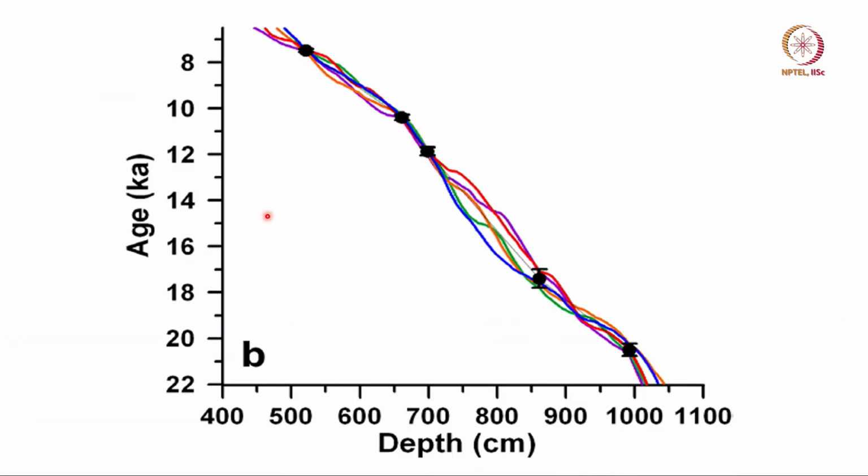Now, you must remember that when you use proxy data, we convert the data obtained from various depths to age. Now, this conversion is not perfect. It is done in certain periods for which we have the dating using radioactive decay of some species like uranium or carbon or others, but they are done only for a few locations, few depths. In between you are interpolating. So, there are errors in terms of converting depth to age.